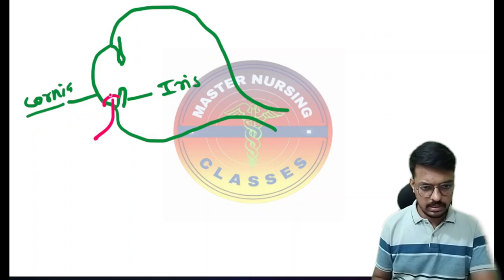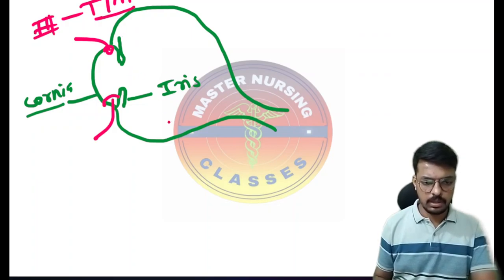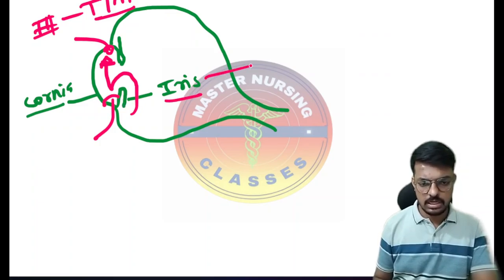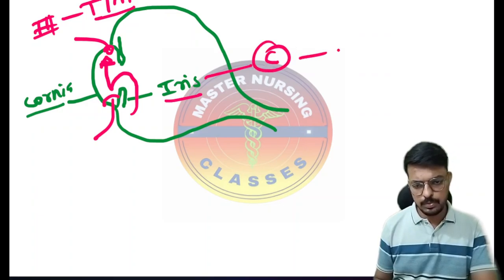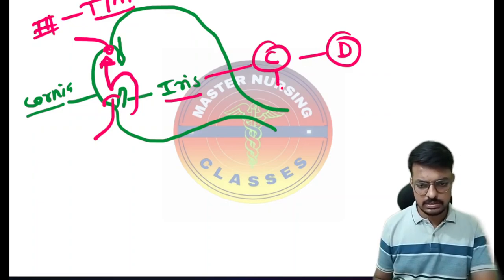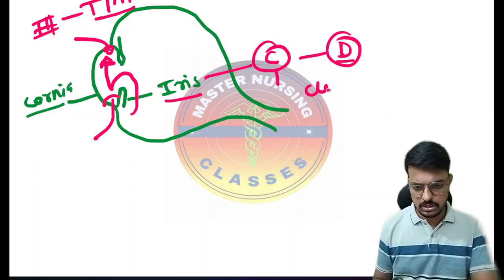In this angle there is a mesh-like structure. We call this the trabecular meshwork. From here, the aqueous humor which is produced comes and gets absorbed. When the iris muscles constrict, the pupils dilate, and it means the angle will close here.